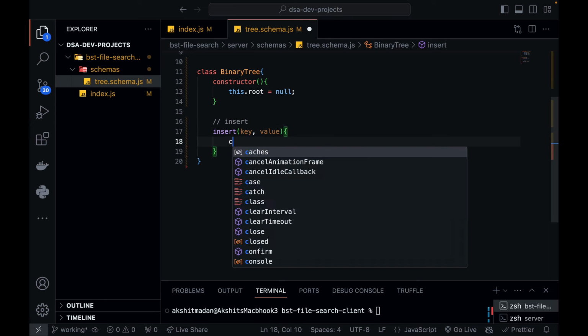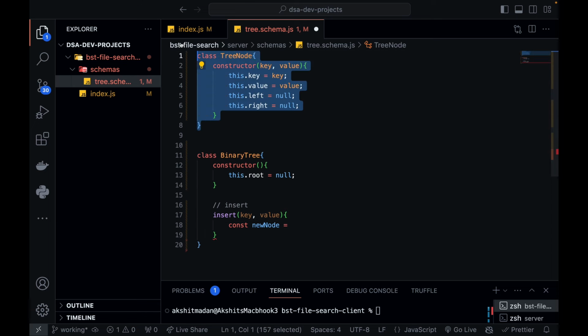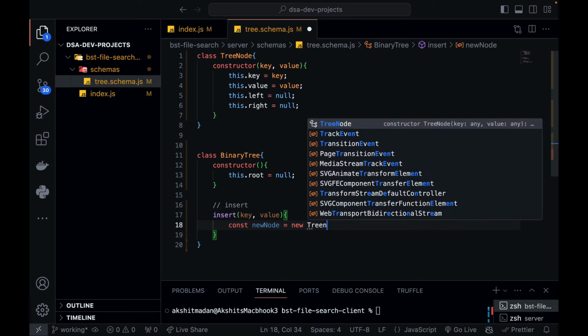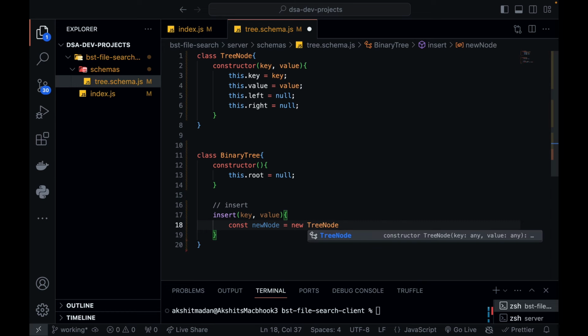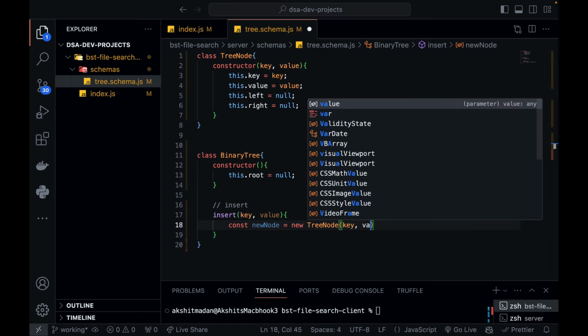Now const newNode, that means the node that I'm trying to insert in my binary search tree. Let's define it. I'm going to create an object of my TreeNode class, using the new keyword. When I create an object of my class TreeNode, I need to pass the parameters that my constructor expects, that is key and value. So I'll be passing whatever I'm getting from my client.